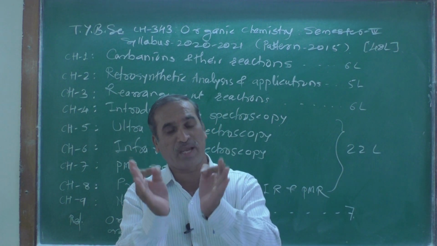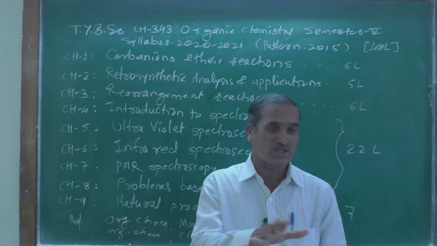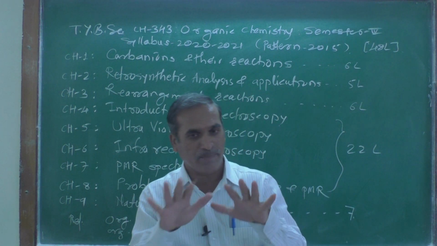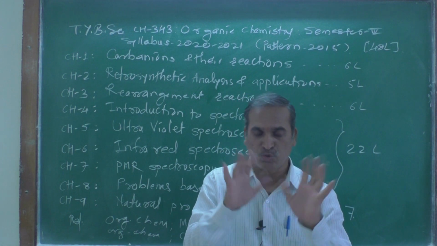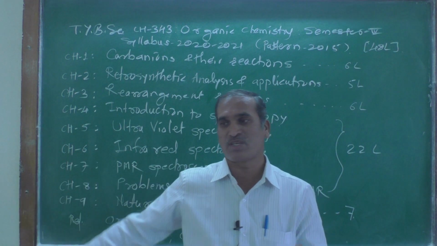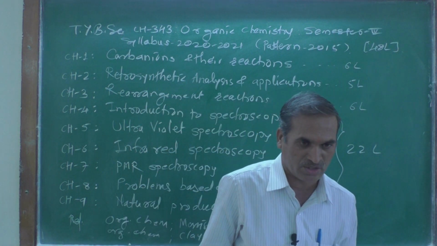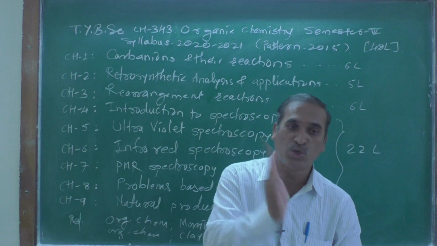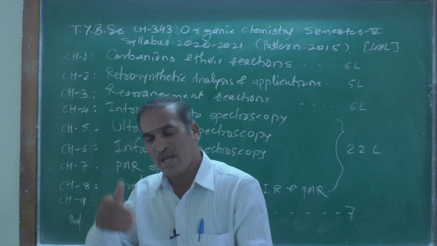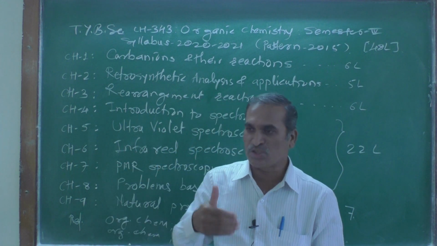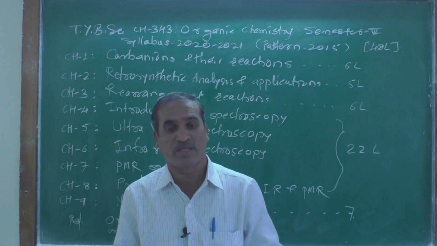If you know the set of properties of an organic molecule, we can easily predict its structure, or if we know the correct structure of the organic compound, we can determine its physical and chemical properties.